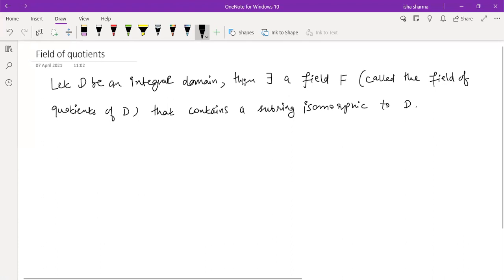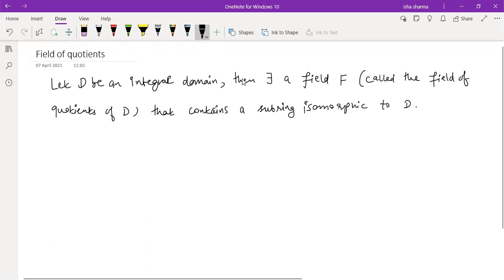What is stopping an integral domain from being a field is the existence of multiplicative inverses. All the rest of the properties are there, because it is a commutative ring with unity. So if every non-zero element starts having its multiplicative inverse, it will turn into a field. But suppose we have an integral domain which is not a field, it can be used to construct another field, and that field is known as the field of quotients.